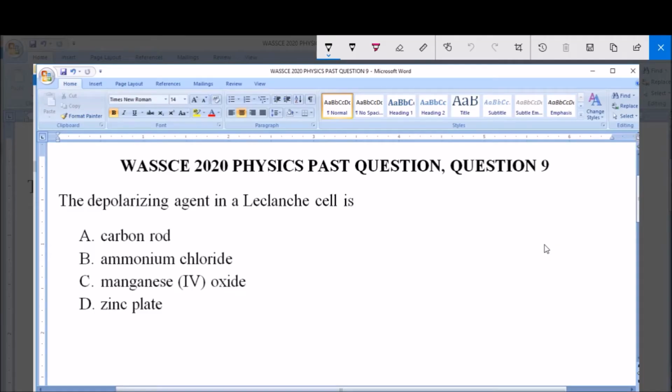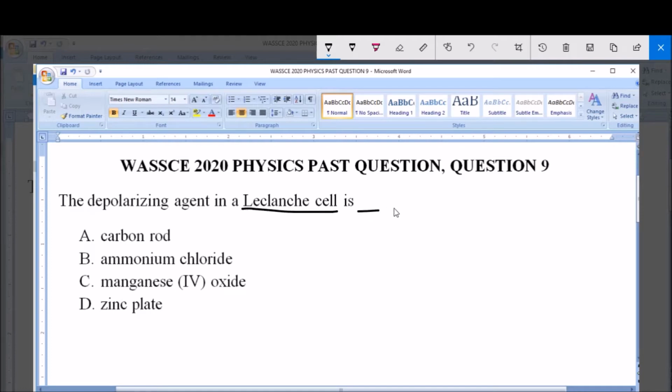I will be answering WASSCE 2020 Physics Past Question, Question 9. The depolarizing agent in a Leclanche cell is A. Carbon rod, B. Ammonium chloride, C. Manganese 4 oxide, and D. Zinc plates.